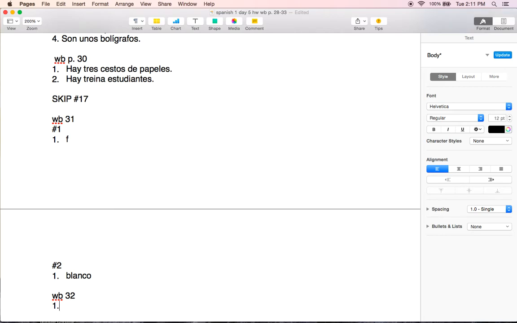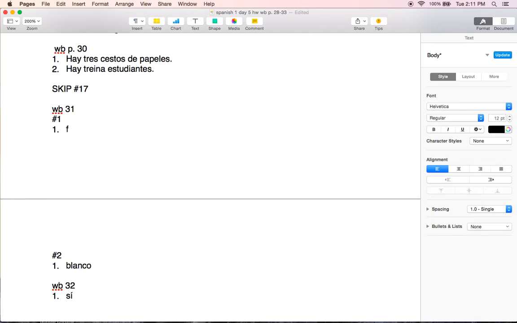So let's look at number 1. It says, Elena tiene 6 clases en un día. Elena has 6 classes in one day. Well, we can just look at any day, Monday through Friday, and count how many there are, and she does. She has 6 classes. Almuerzo is lunch, and that does not count as a class as much as we would want it to. So C for number 1. And then we would do the rest of them, numbers 2 through 10.